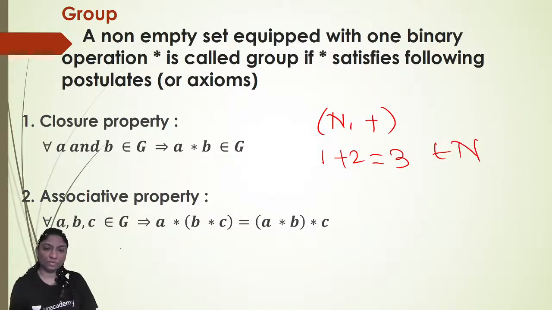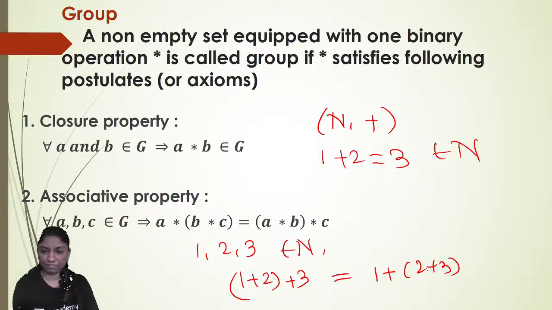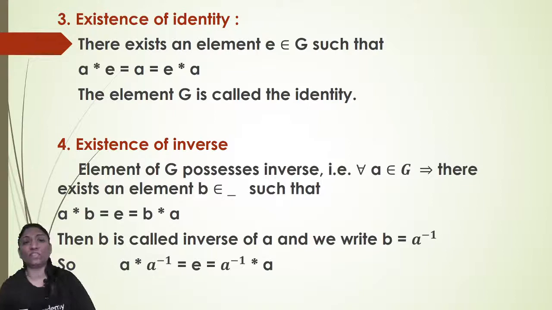Now associative property for A, B, C belongs to G here. Okay, so we'll take, suppose, 1, 2, 3 belongs to set of natural numbers, and with respect to addition, that we'll also see. So (1 plus 2) plus 3 is same as 1 plus (2 plus 3). Right? So both are same. So associativity holds in set of natural numbers with respect to addition. Okay. Now, third one is existence of identity.